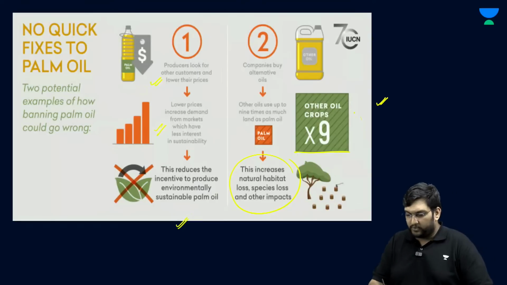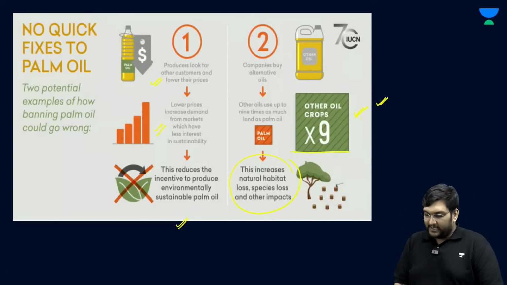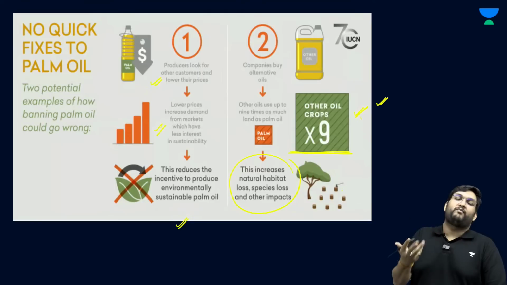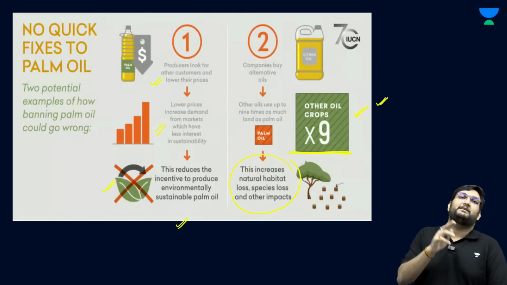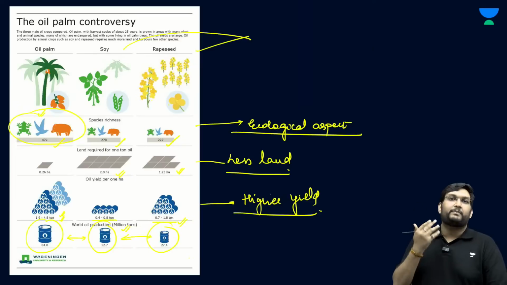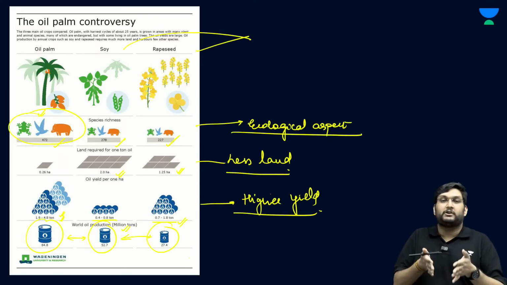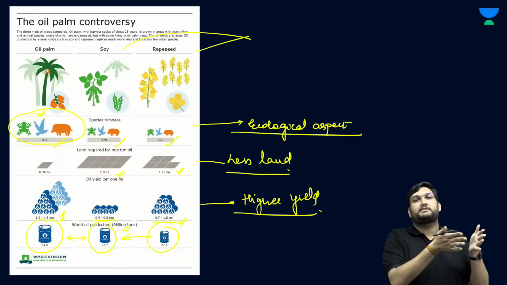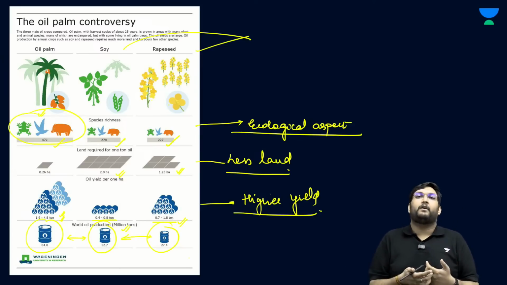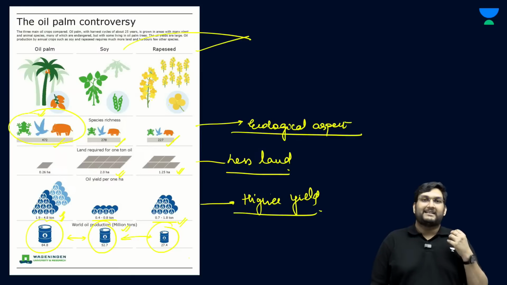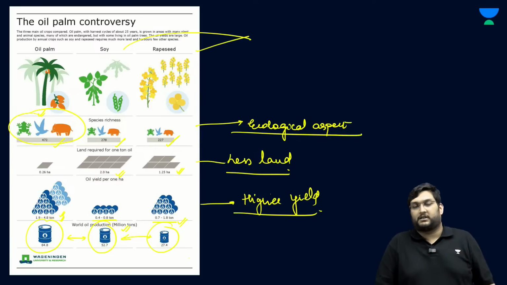Because if I go for an alternative oil which is non-adulterating and good for your health, it is 9 times more impactful on the environment, and as it is, there is no incentive to go for sustainably developed palm oil because of the price. And though the ecological impact is there, where do I draw the line that is good enough for oil production? Because oil is, as of right now, a very important part of the diet of anybody and everybody on earth.